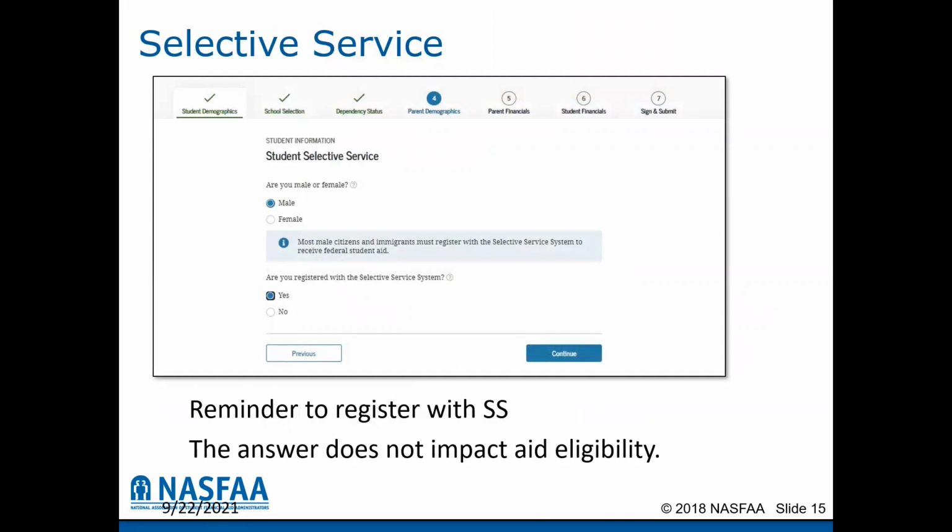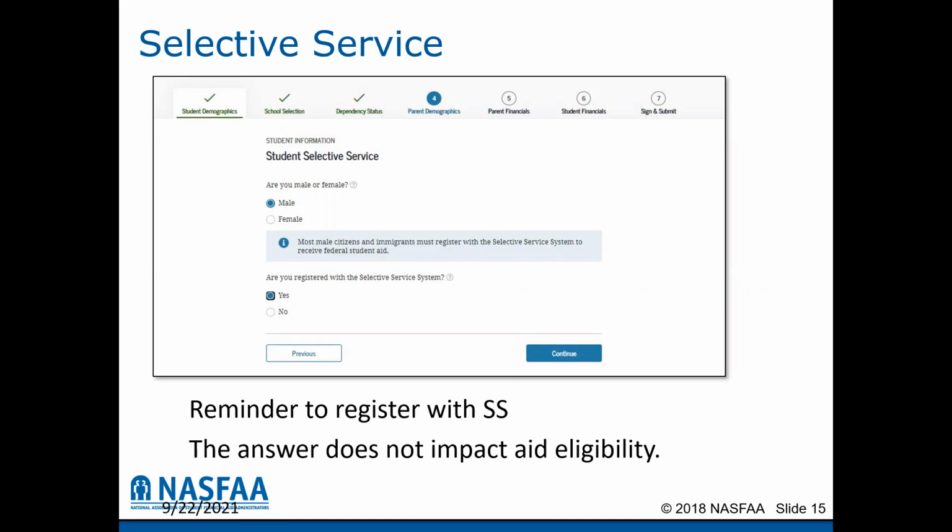On the FAFSA form, it will ask the question, are you male or female? And when the answer is male, the student is presented with the selective service information. Most males are required to register with selective service upon their 18th birthday. This used to be a requirement for federal student aid eligibility. This is no longer a requirement, but the question is still presented on the FAFSA application, but the answer to the questions do not impact financial aid eligibility.